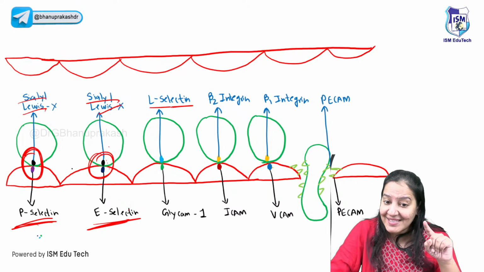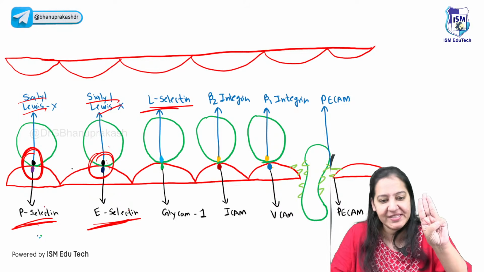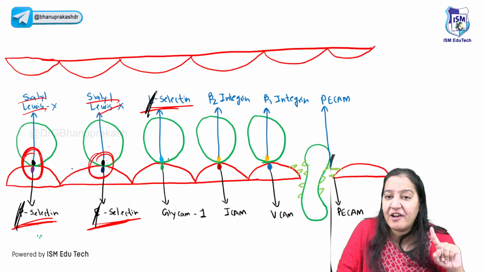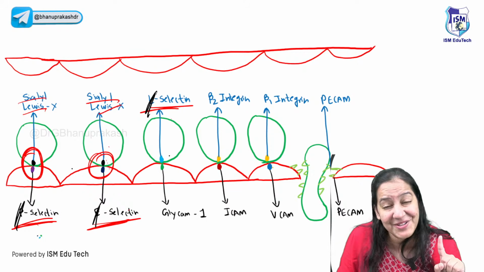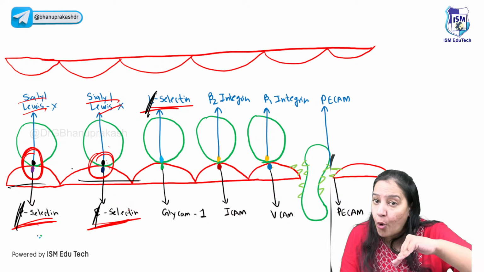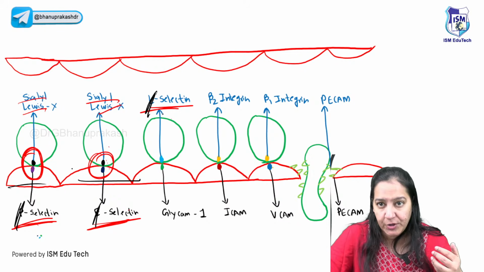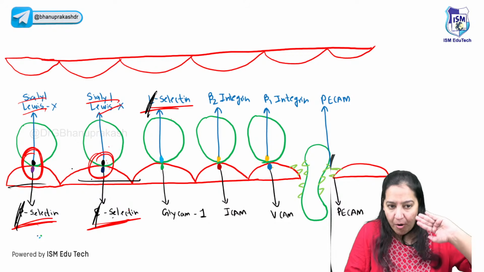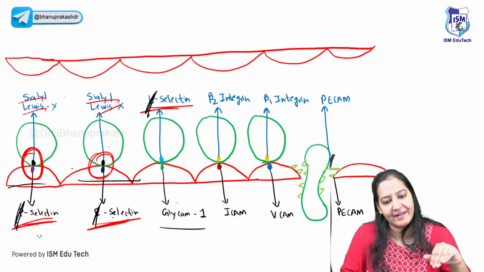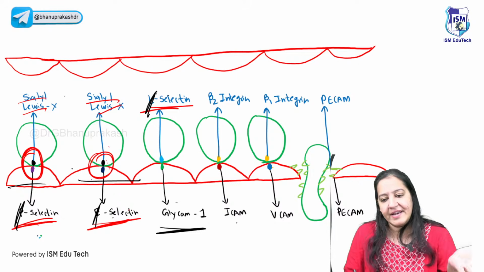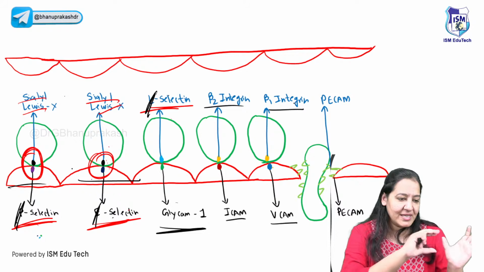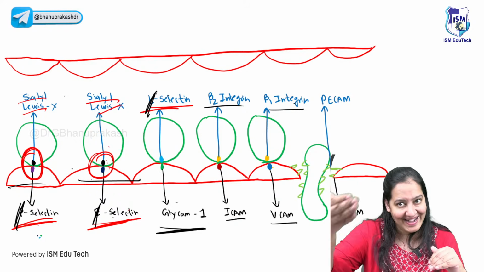The third pair, the L-selectin, is present on WBC. There are 3 selectins, understand? P-selectin, E-selectin, L-selectin. L for leukocyte. Leukocyte is WBC, so you will not forget now. L-selectin is present on WBC. The remaining 2 selectins are present on the road and L-selectin is present on the tire. So P and E-selectin form bonds with sialyl-Lewis X. Say yes. And L-selectin forms a bond with GlyCAM. Right. The next are ICAM and VCAM. They form bonds with integrins, beta 2 and beta 1 integrin. So these are the 5 pairs which help in rolling and adhesion.